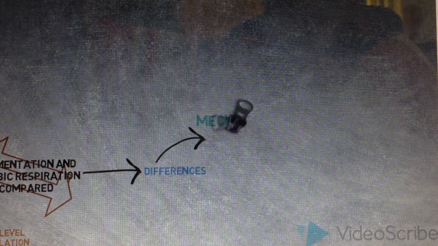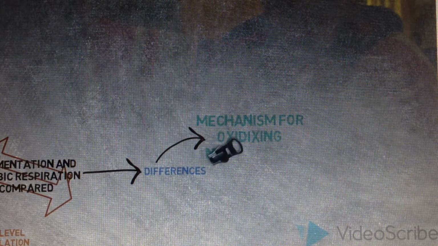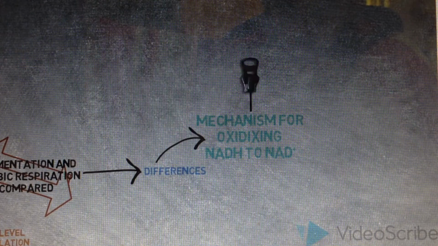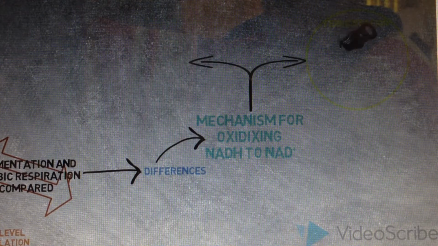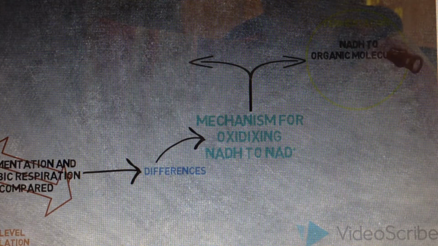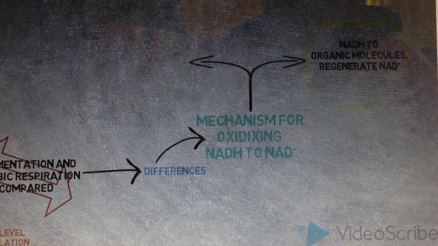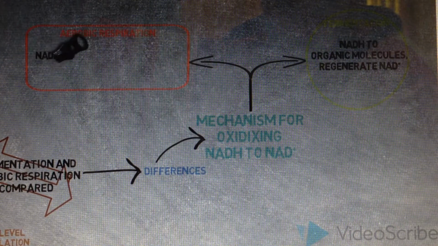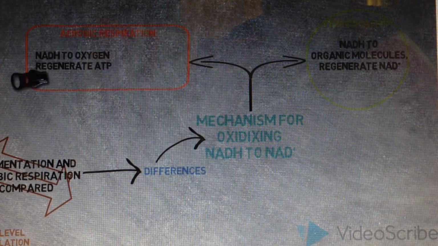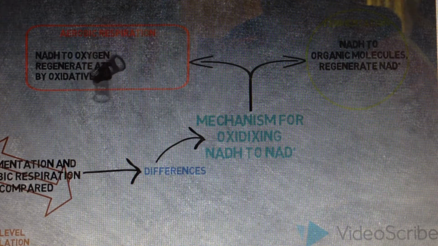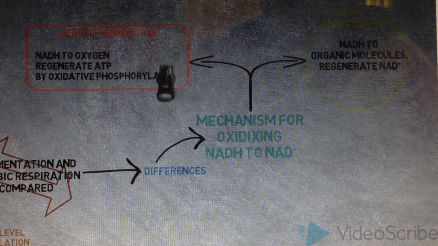The first difference is the mechanism for oxidizing the molecule NADH to the molecule NAD plus. In fermentation, the electron from NADH passes to an organic molecule to regenerate NAD plus. Meanwhile, in aerobic respiration, the electron of NADH passes to the molecule of oxygen, generating ATP by oxidative phosphorylation.